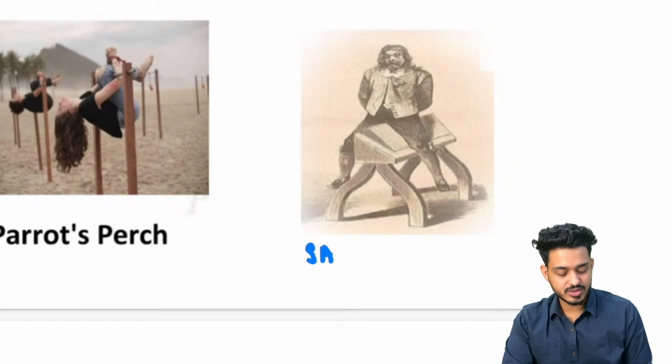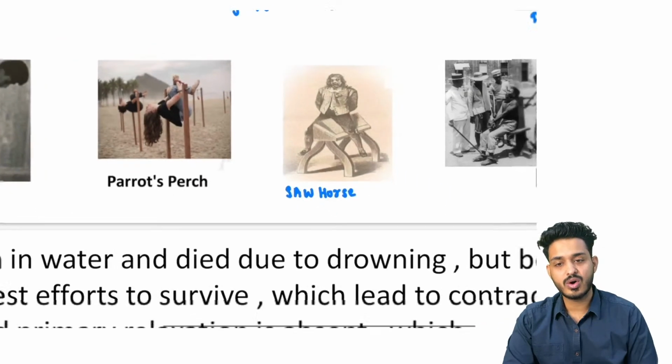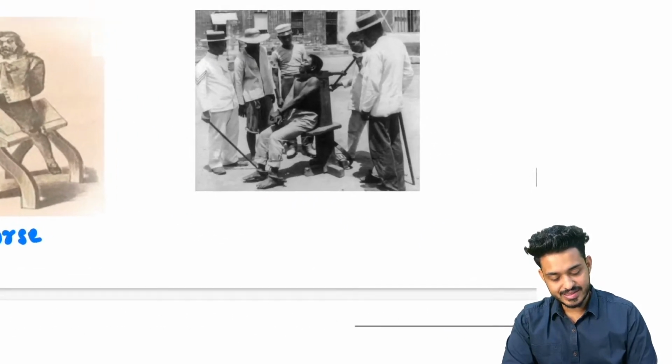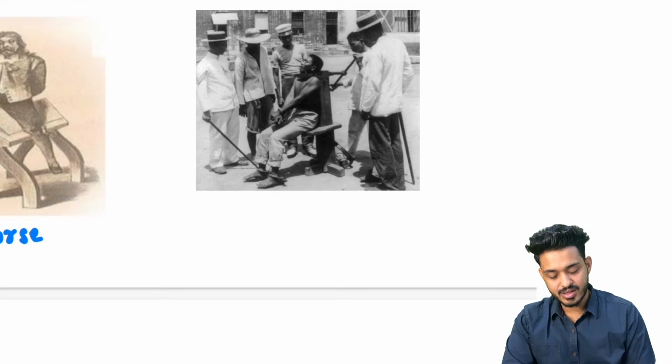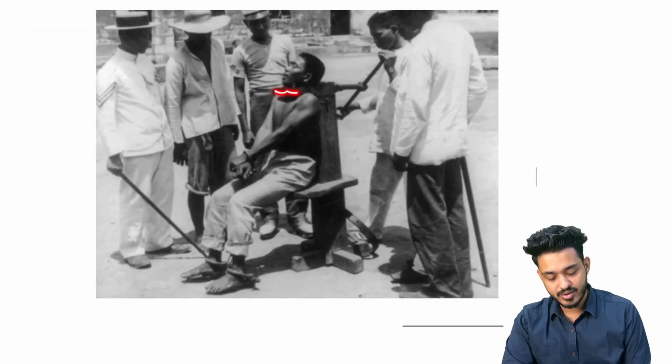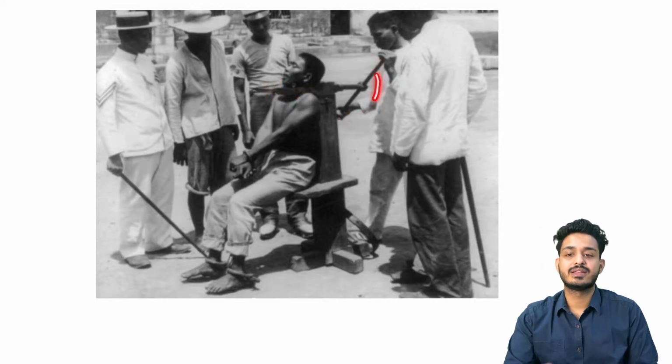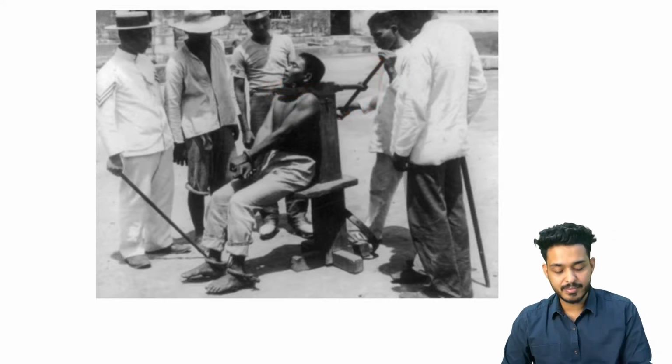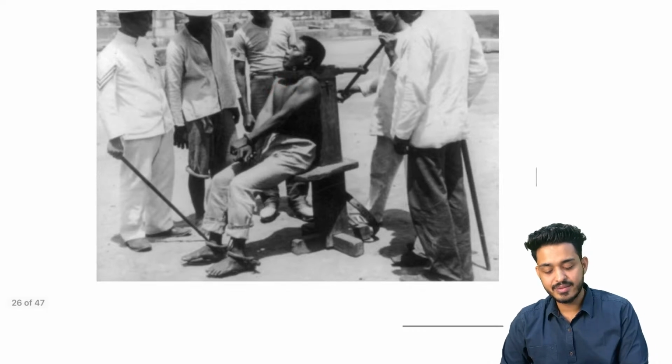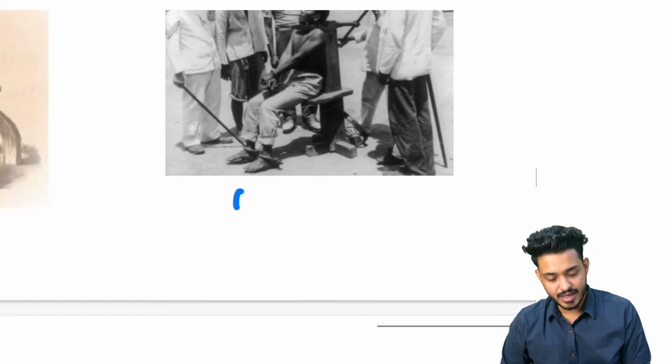This thing is known as sawhorse, right? And this is garroting. यहाँ पर क्या होता है, पीछे से they are going to tighten something, right? And then they are going to rotate this wheel, and what will happen? This person is going to die ultimately. This is known as garroting.